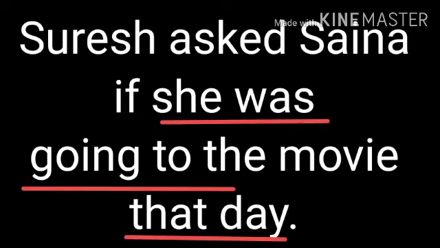You will change "said" to "asked". Suresh asked Saina if. Now Saina is a girl. "She is" changes to "was". She will take "was". She was going to the movie. "Today" changes to "that day". The question mark is dropped and inverted commas are dropped because we are using indirect speech. So your answer is, Suresh asked Saina if she was going to the movie that day. So students, these questions are very, very easy, and I hope you have understood properly.